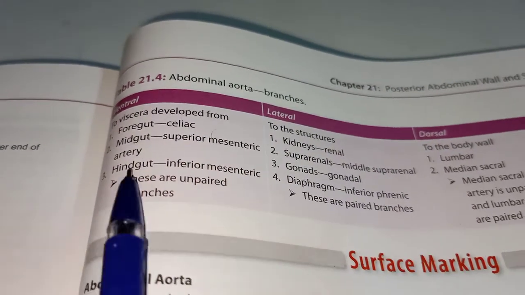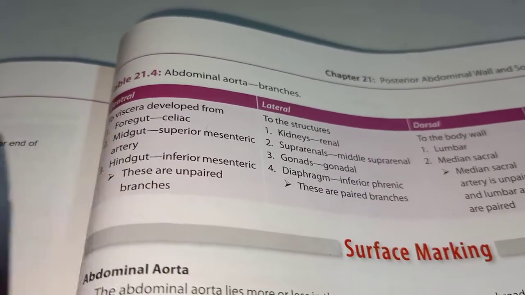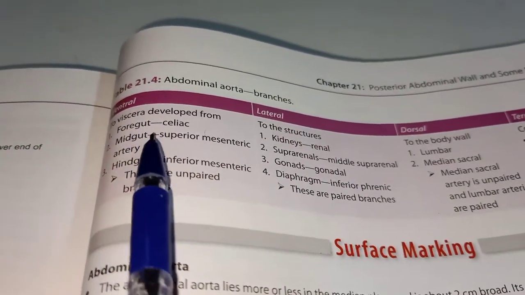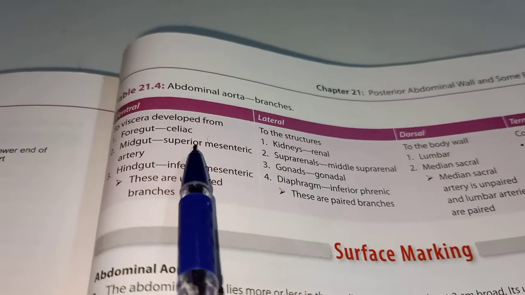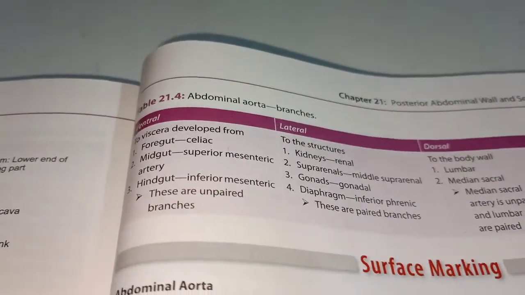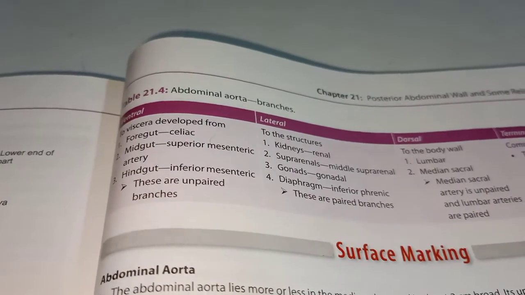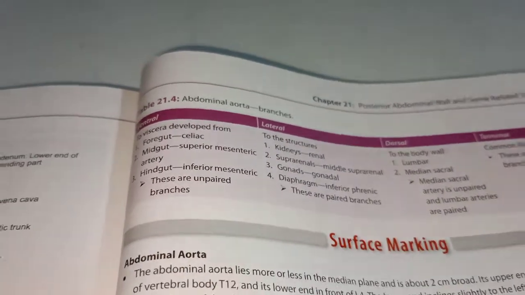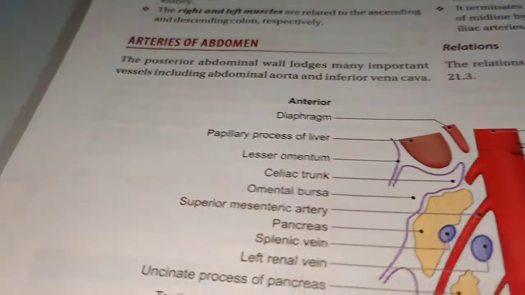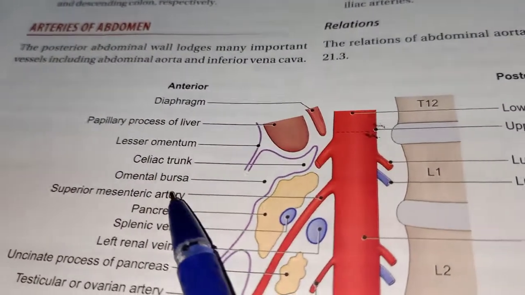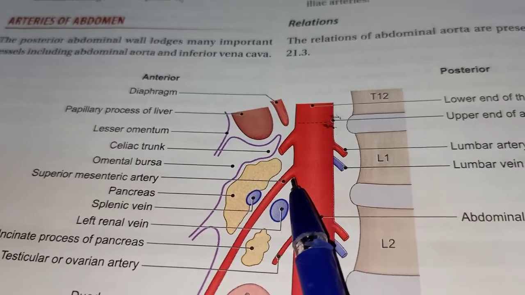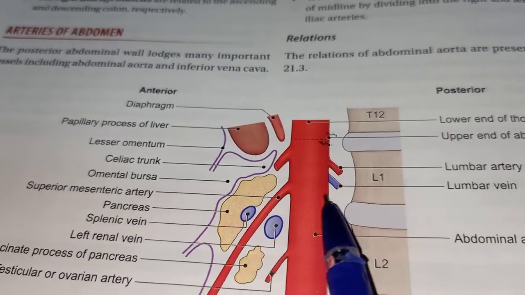The next unpaired ventral branch of the abdominal aorta is the superior mesenteric artery. This superior mesenteric artery also forms an anterior relation of the abdominal aorta, and it arises from the lower part of L1.